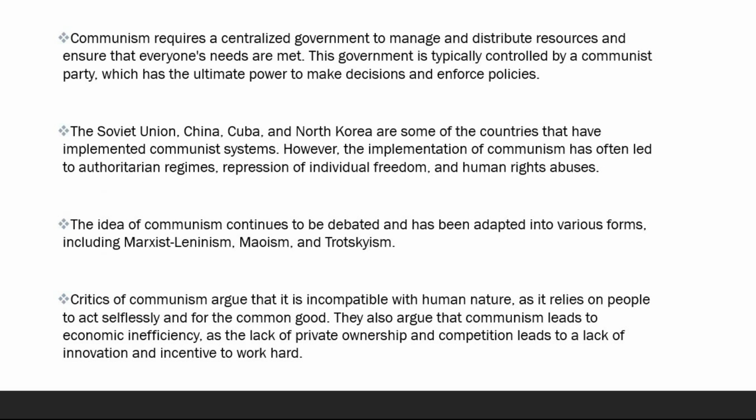And number 8. Critics of communism argue that it is incompatible with human nature, as it relies on people to act selflessly and for the common good. They also argue that communism leads to economic inefficiency, as the lack of private ownership and competition leads to a lack of innovation and incentive to work hard.